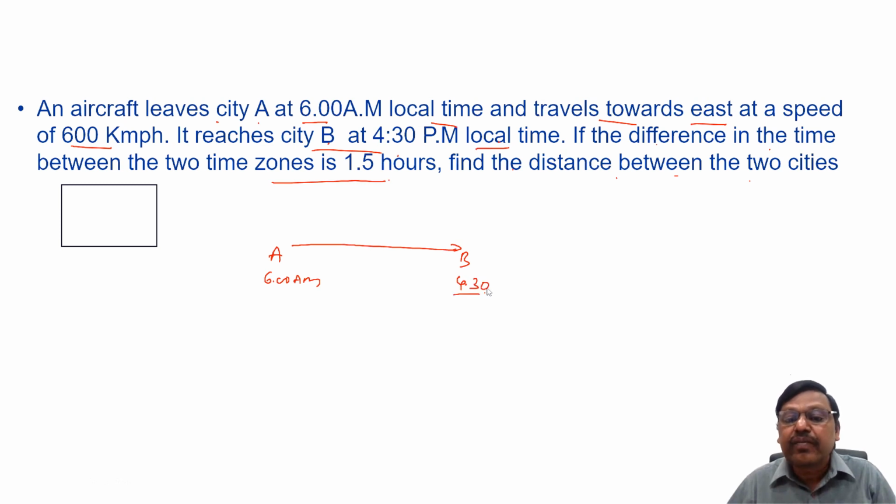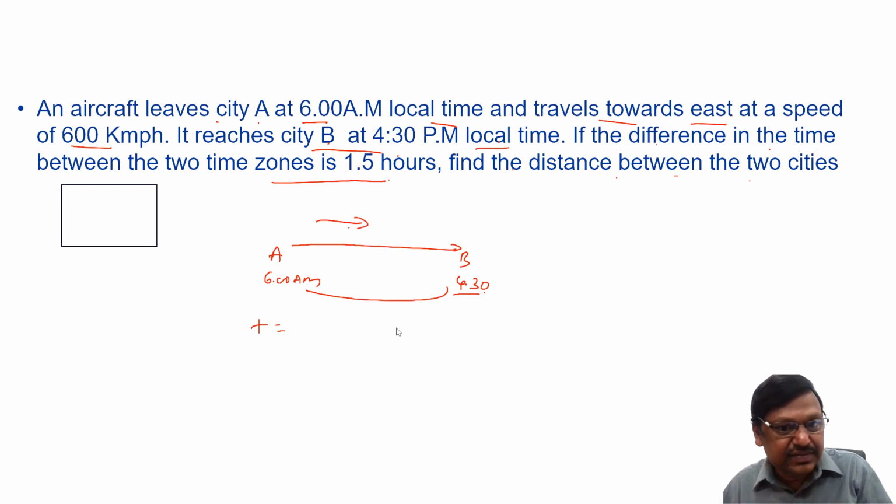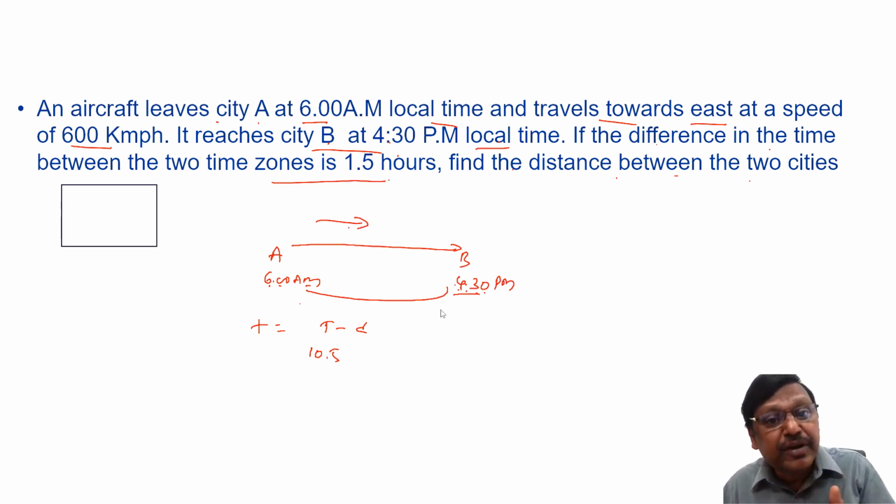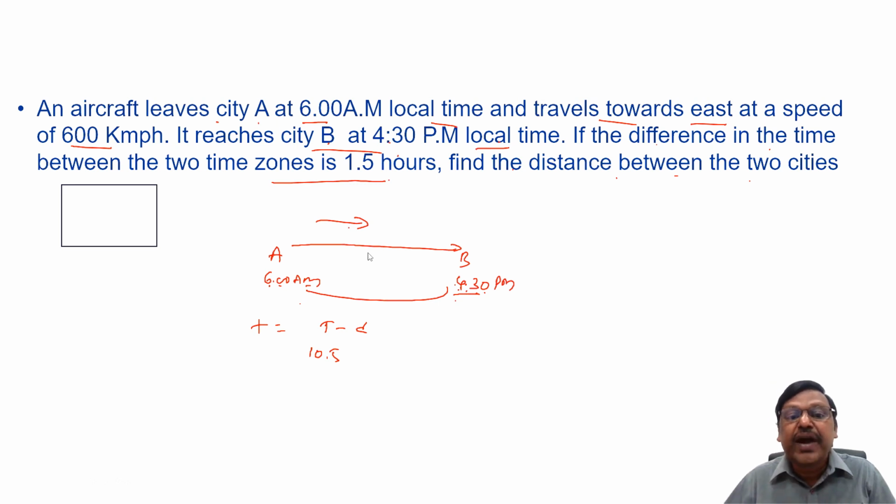Now it is traveling towards east, so the actual travel time will be the difference in the times minus the difference in the time zones. Now if I take the 24-hour clock, 4:30 p.m. is 16:30. 16:30 minus 6 o'clock will be 10.5 hours. 6 a.m. to 4:30 p.m. is 10 and a half hours, right? Minus the difference in the time zone, that is 1.5 hours. So the actual travel time will be 9 hours.